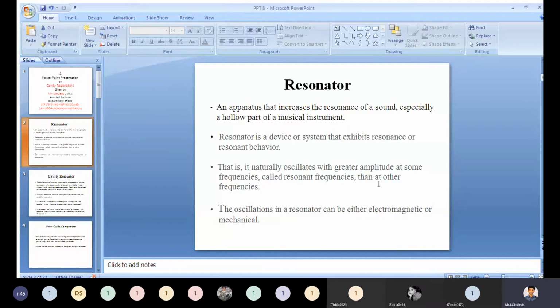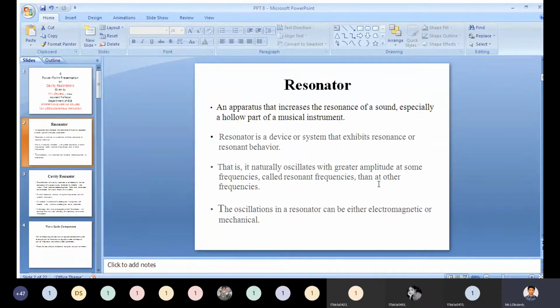General definition of a resonator first. A resonator is a device that increases the resonance of a sound, especially a hollow part of a musical instrument. Let us discuss it in relation to musical instruments.